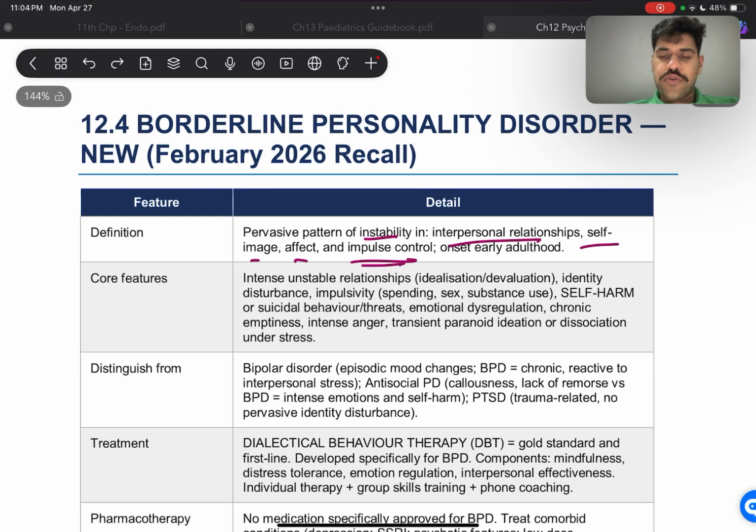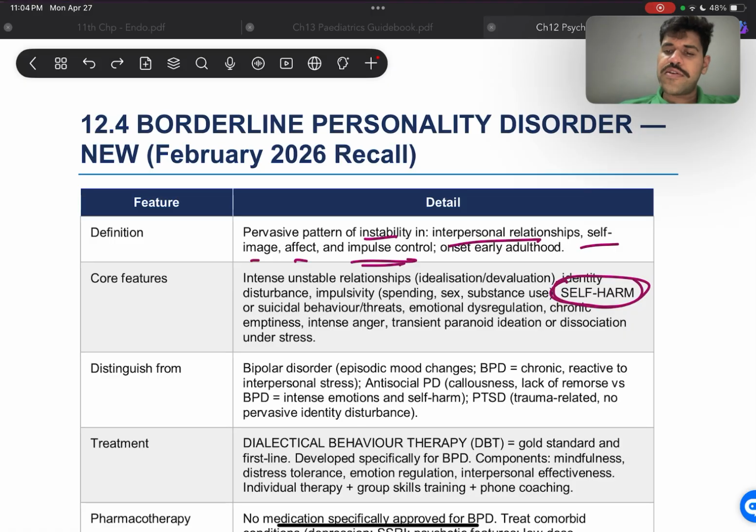Now moving on to the core features. They'll have intense, unstable relationships, so they will not be able to keep up with the relationships. A lot of breakups, divorces sometimes. Then there'll be identity disturbances, impulsivity such as spending their money or having extramarital affairs, a lot of them cheating on their partners. Then substance abuse. Now the main one for this is self-harm.